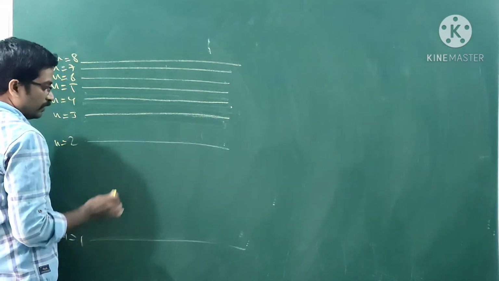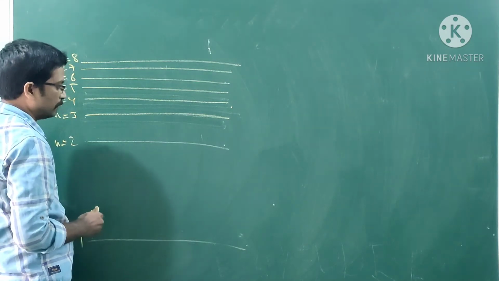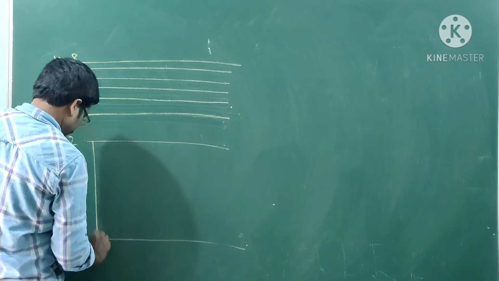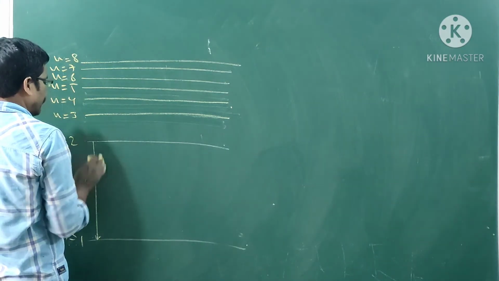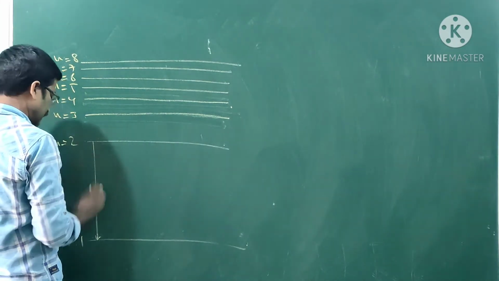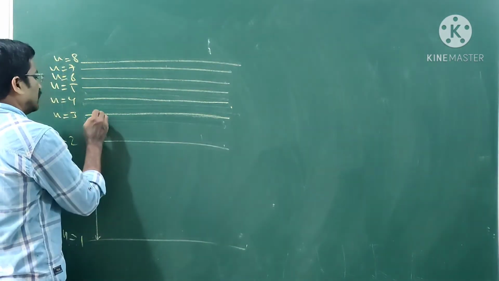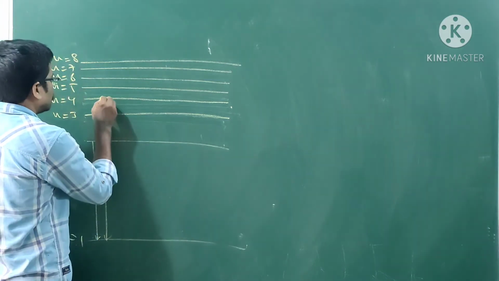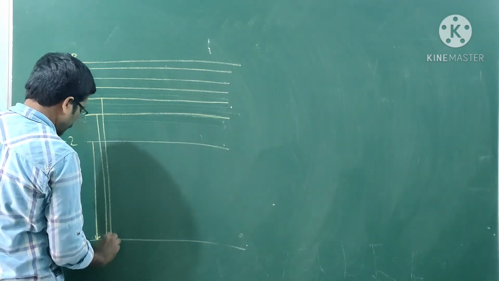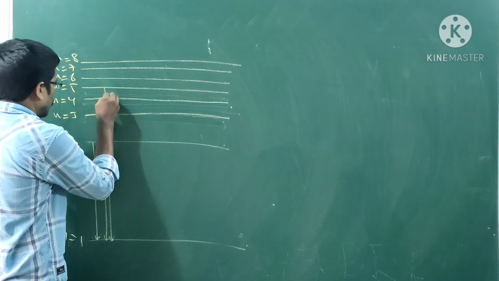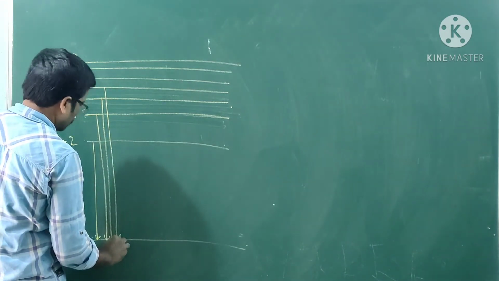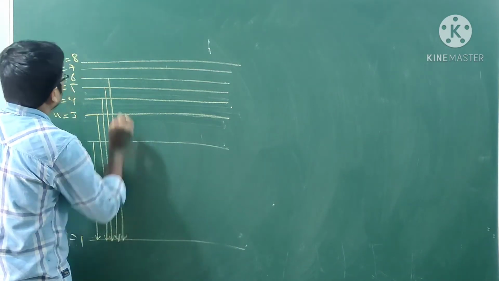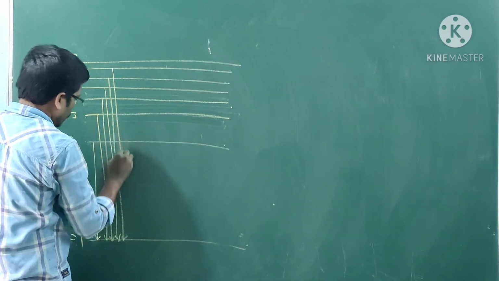Whenever an electron comes from the second level to the first level, and whenever an electron comes from the third level to the first level, fourth level to first level, fifth level to first level, sixth level to first level, seventh level to first level.